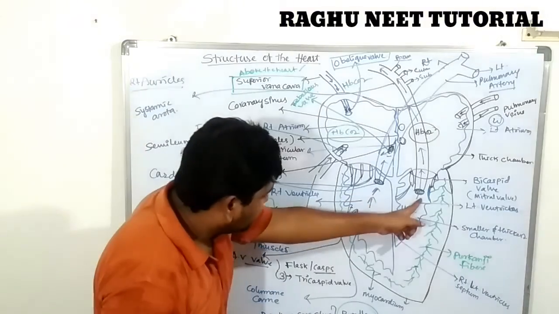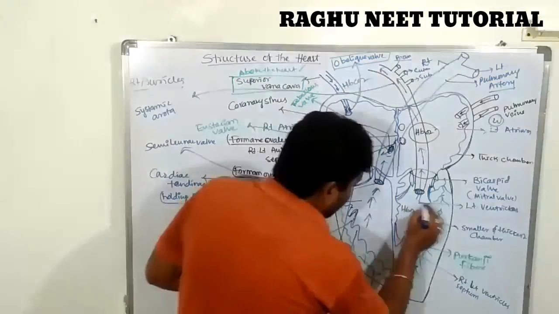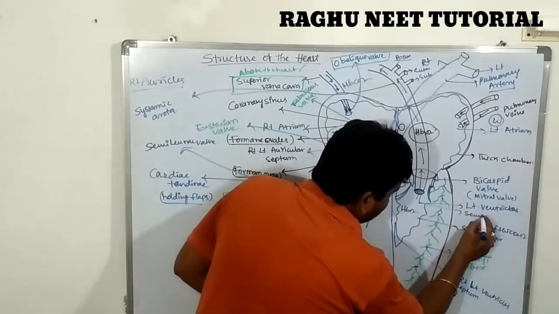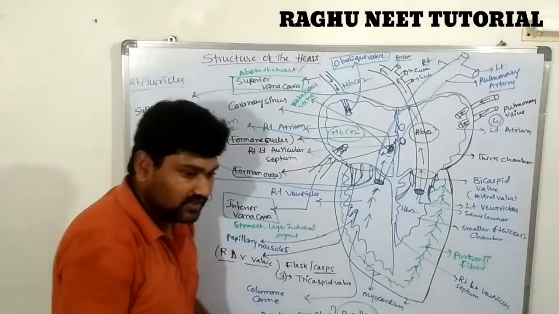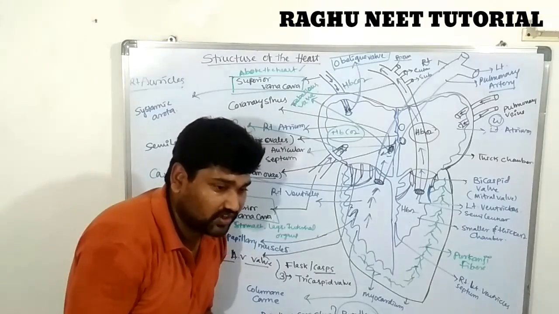These also contain a valve, known as the semilunar valve. Are you clear? So this is the internal structure of the heart.